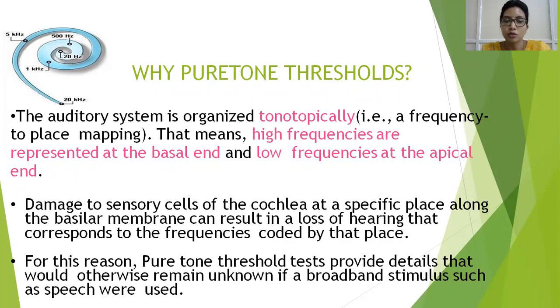So when there is damage to the sensory cells of the cochlea at particular frequencies, a complex sound cannot specifically point towards that frequency if given all together. So we give a pure tone, and if the intensity or the hearing threshold seems to be increased, then we come to know that that part of the cochlea could be affected. That particular frequency at that part of the cochlea could be affected. If you give a complex tone of all frequencies, you do not know which specific part is exactly affected. That's why we use pure tones, that is tones with single frequencies, for testing instead of using complex sounds with multiple frequencies at the same time.